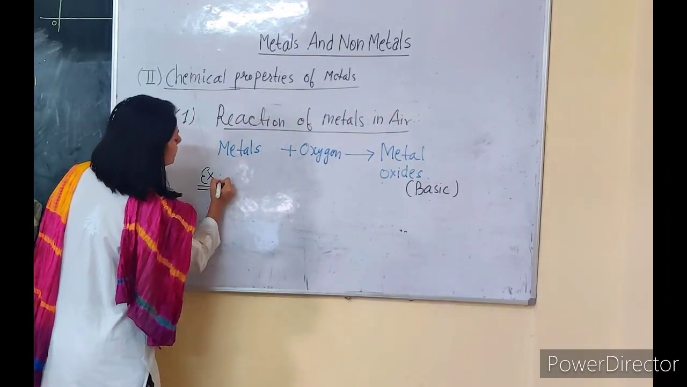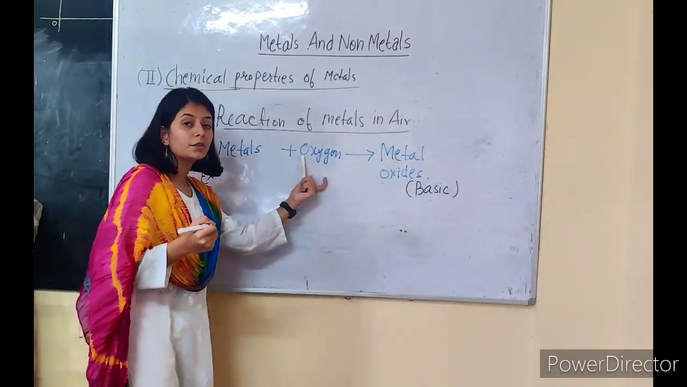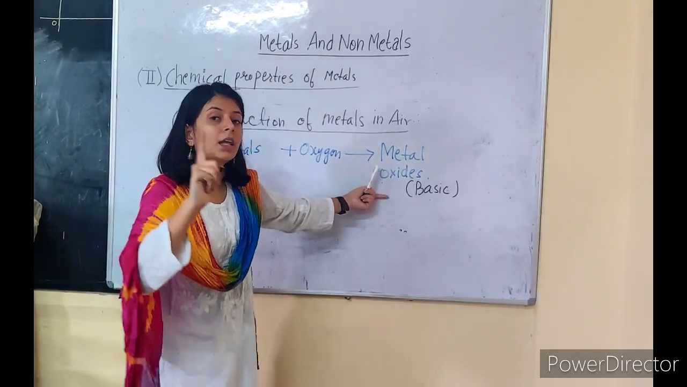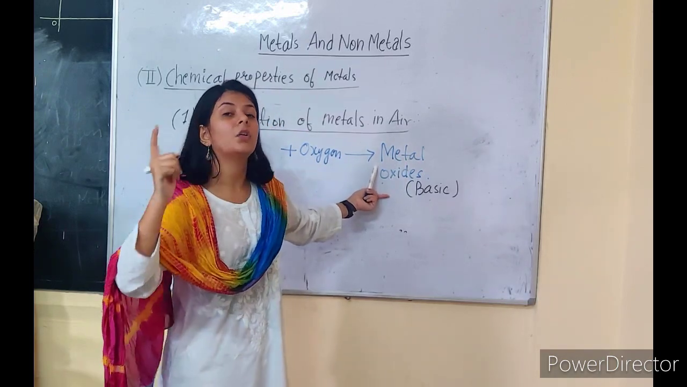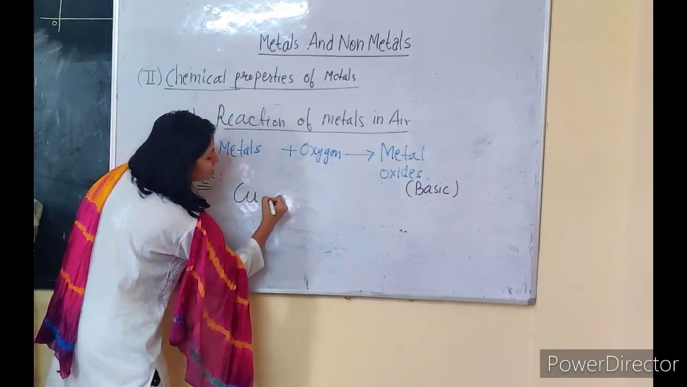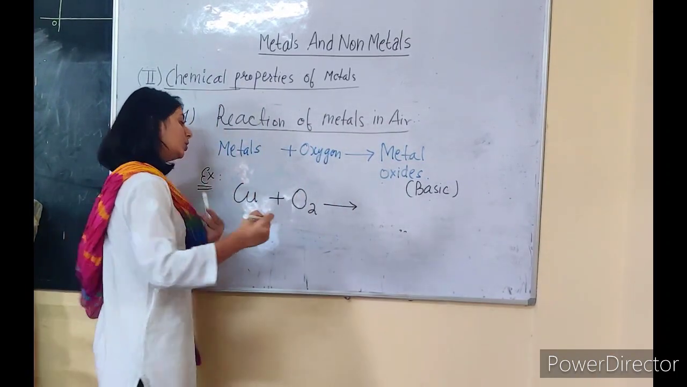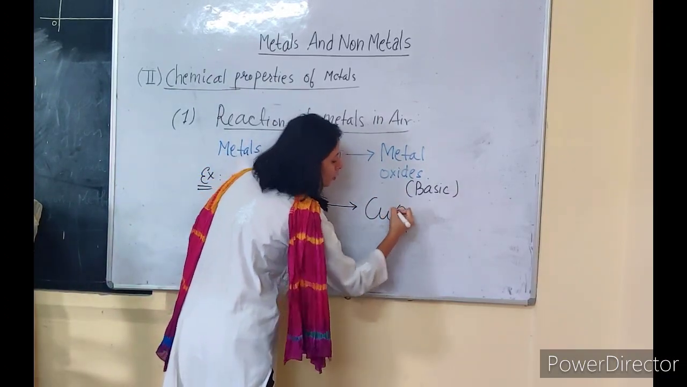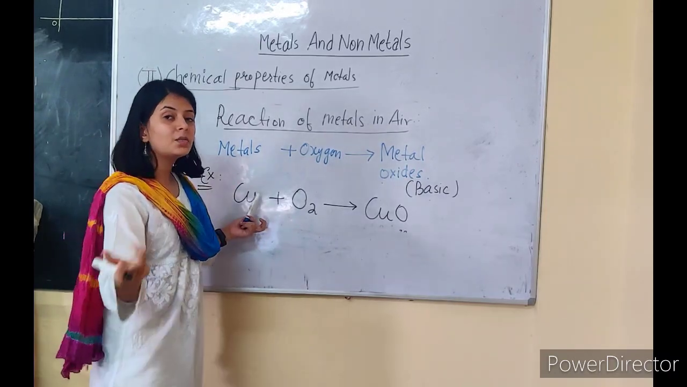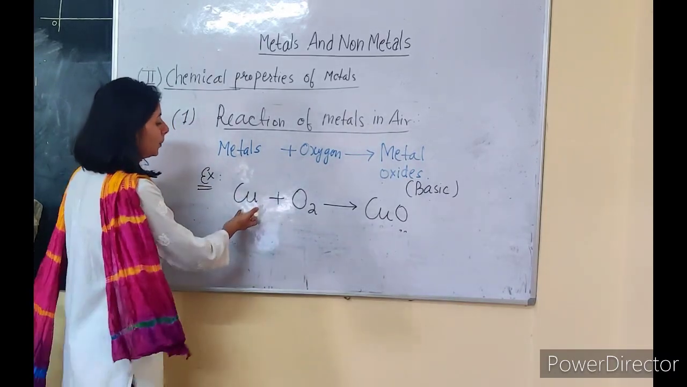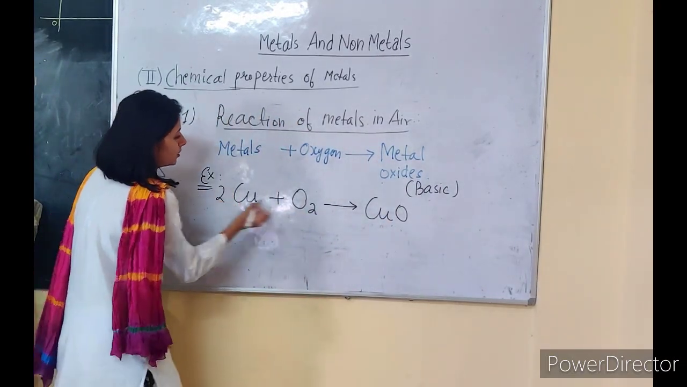Okay, so the example is copper reacting with oxygen. Copper, being a metal, will react with oxygen, and what will we get? A metallic oxide. So metal plus oxygen will give us a metallic oxide, that is, copper will react with oxygen and we will get a metallic oxide called CuO, that is copper 2 oxide. This equation is not balanced. Please try to balance the equation on your own. So copper on reacting with oxygen will give you a metallic oxide.